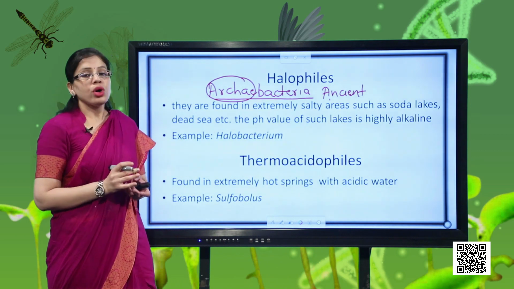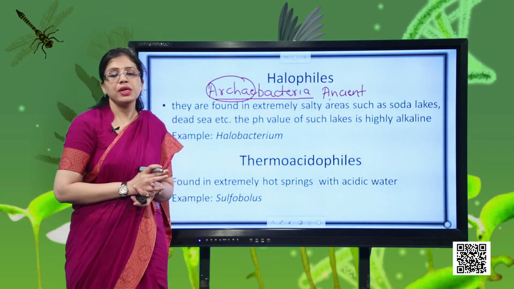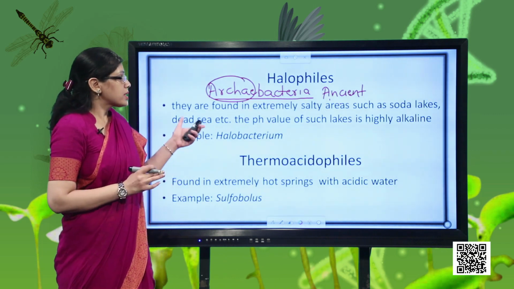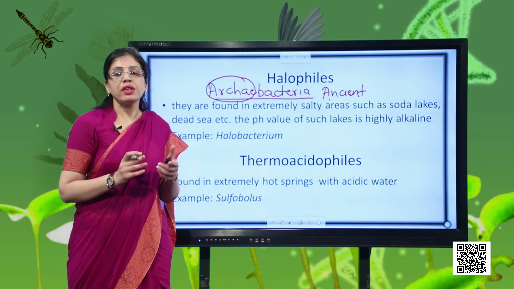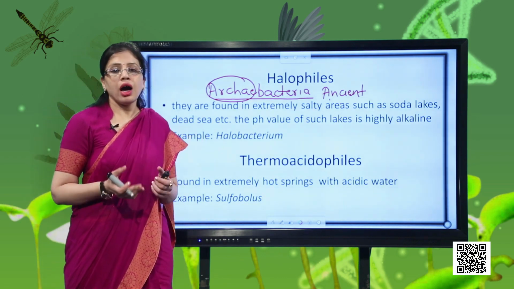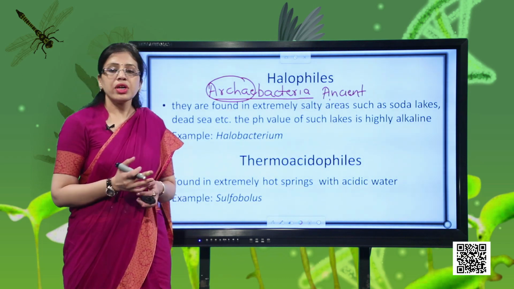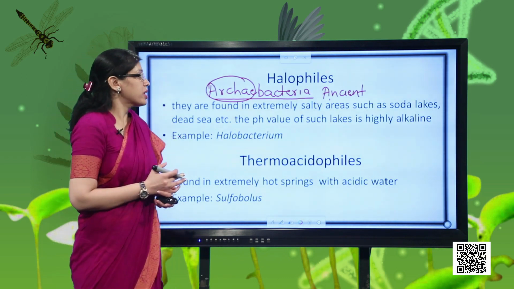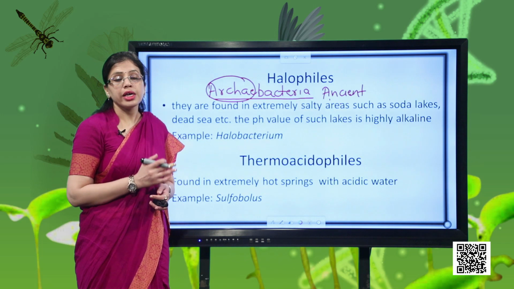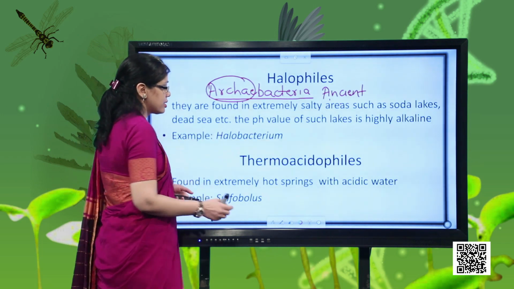Now they are also called the oldest living fossil. Now a question comes, why we are calling them as oldest living fossil? Because these bacteria, they were formed when the earth was newly formed, and because they are living in such harsh conditions which were present on the primitive earth, and they are still living in such harsh conditions, so that is why these bacteria are called Archaebacteria, ancient bacteria. And we can divide them into 3 subgroups.